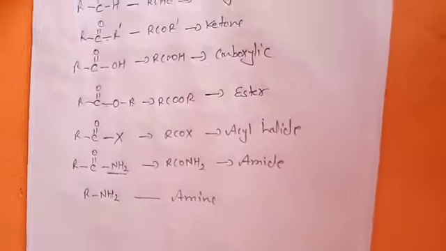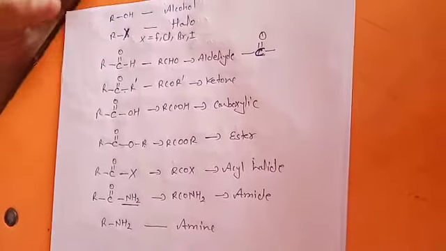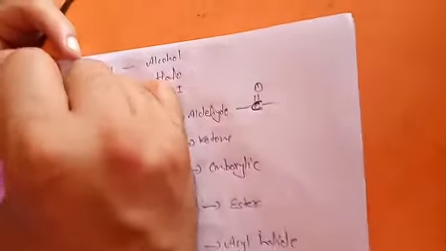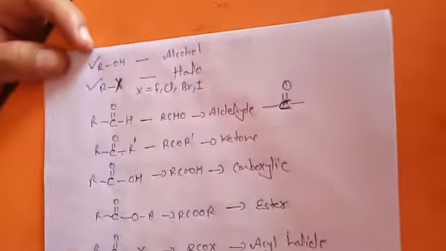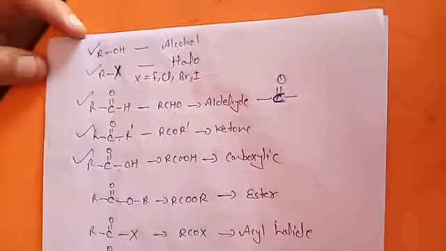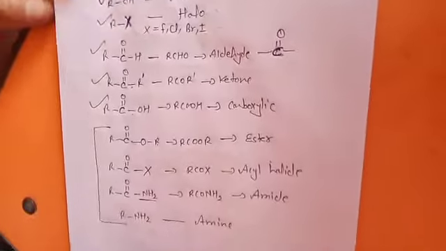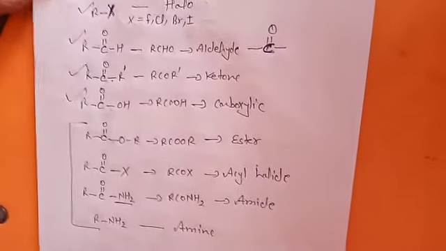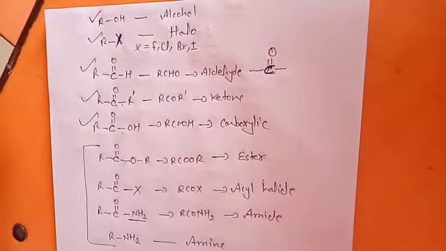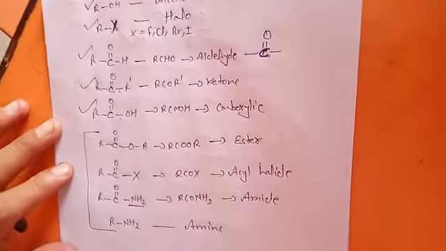So far we will do this many functional groups. More are needed, but I am taking those which are in your syllabus: the first, second, third, fourth and fifth. The others are for further classes, 11th and 12th, but they are important because some ester examples and acyl halide formulas are present in your book. That's why I told you those ones.